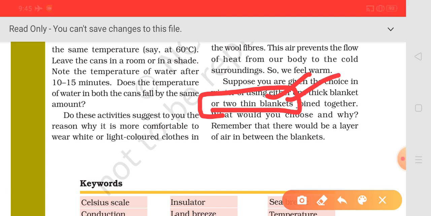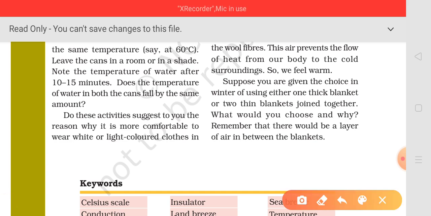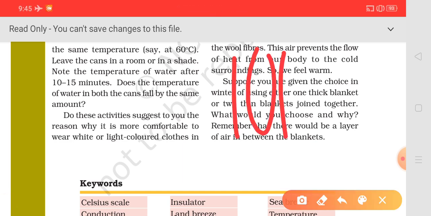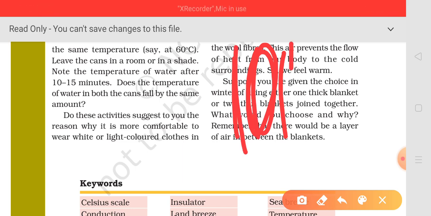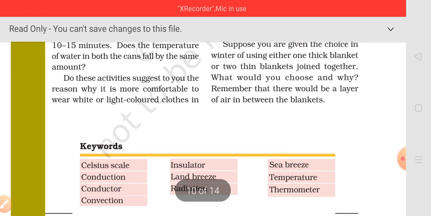And why so? Understand it very carefully, students. The air gets trapped between the two layers of the blankets. And we know that air acts as an insulator of heat. Air is a poor conductor of heat, and this layer prevents our body heat from escaping.